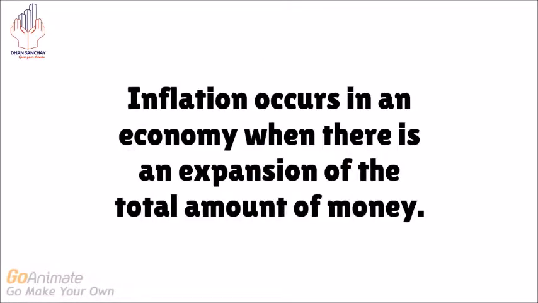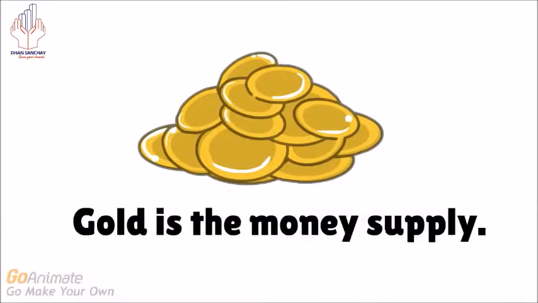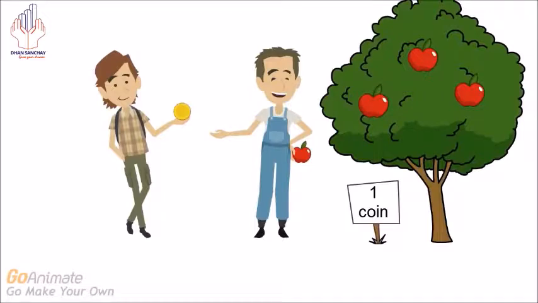Inflation occurs in an economy when there is an expansion of the total amount of money. For example, let's say a society uses gold coins as money. Gold is the money supply. In the marketplace, Billy, who really likes apples, buys an apple from Farmer Jack for a piece of gold.